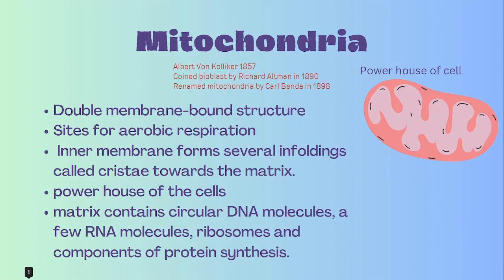Mitochondria is a double membrane bound structure where the outer membrane has specific proteins and the inner membrane is folded inward towards the matrix to form chambers called cristae. Correct. The space between the two layers is called the perimitochondrial space. It is the site of Krebs cycle or aerobic respiration.